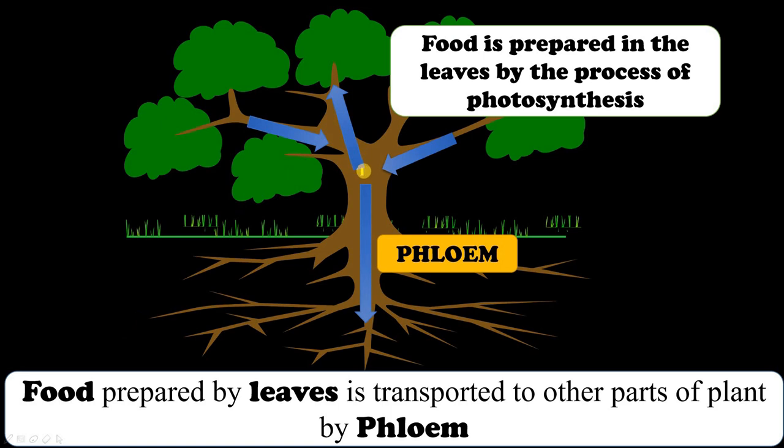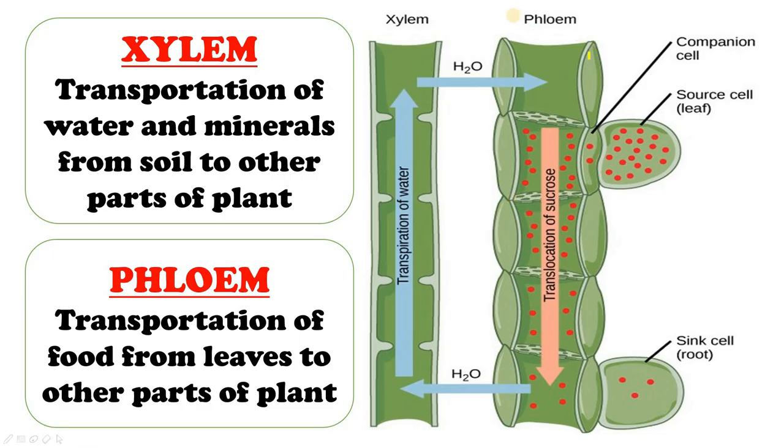Now we also know that food is prepared by the leaves in the plant by the process of photosynthesis, right?